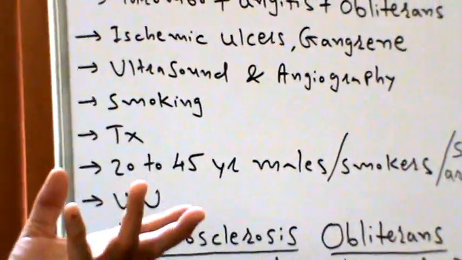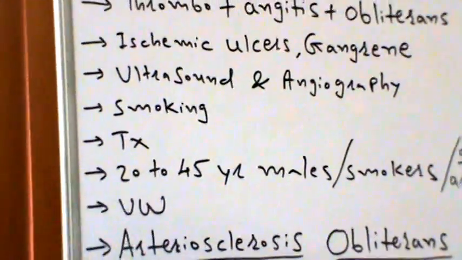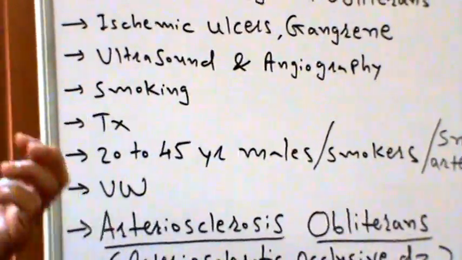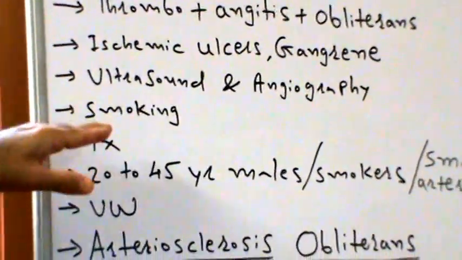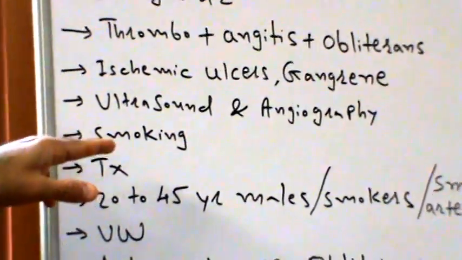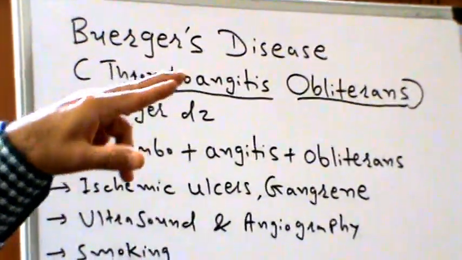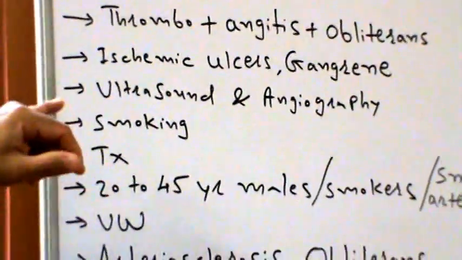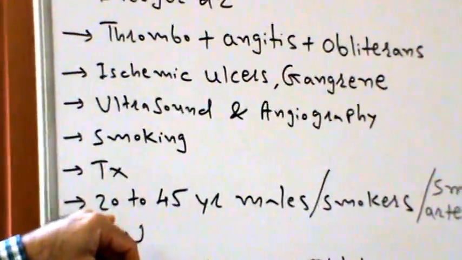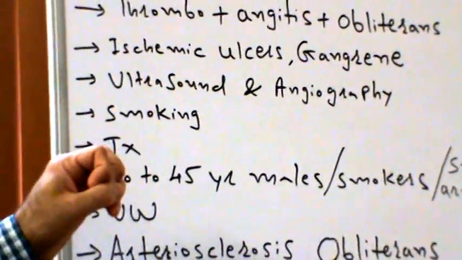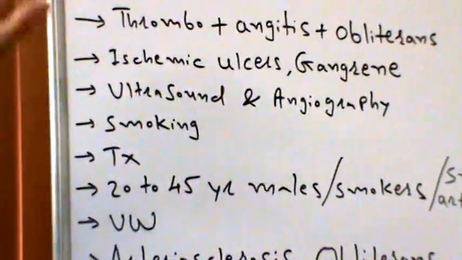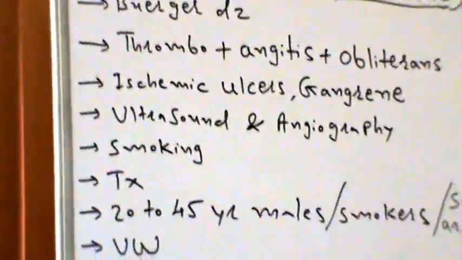It increases the bad cholesterol, decreases the good cholesterol, and things like that. So there is a strong correlation when dealing with Berger's disease. So smoking is the risk factor, and given the way our immune system works, there are direct statistics to correlate these details.